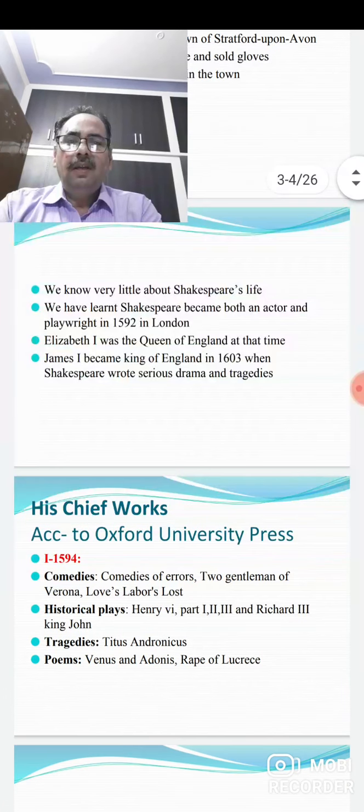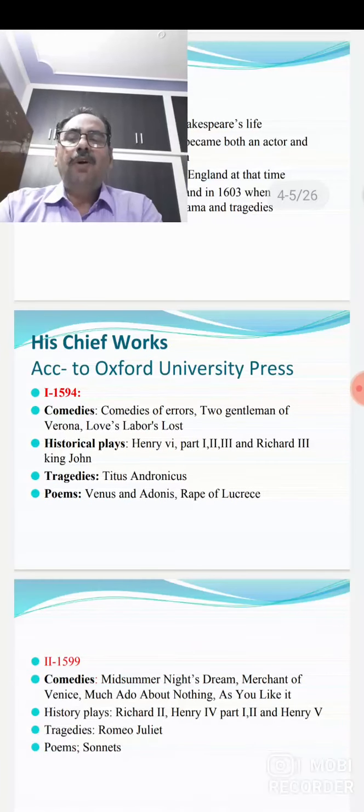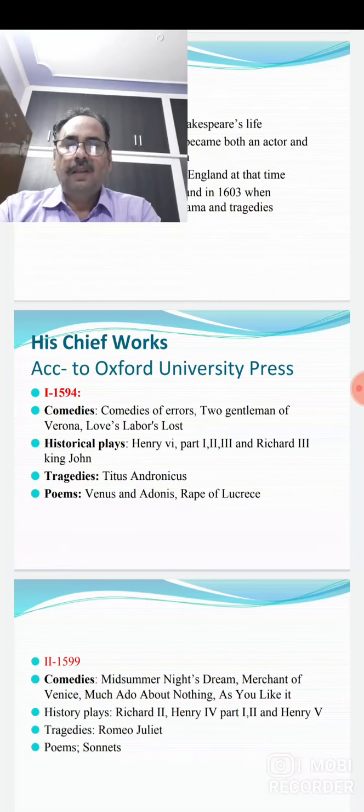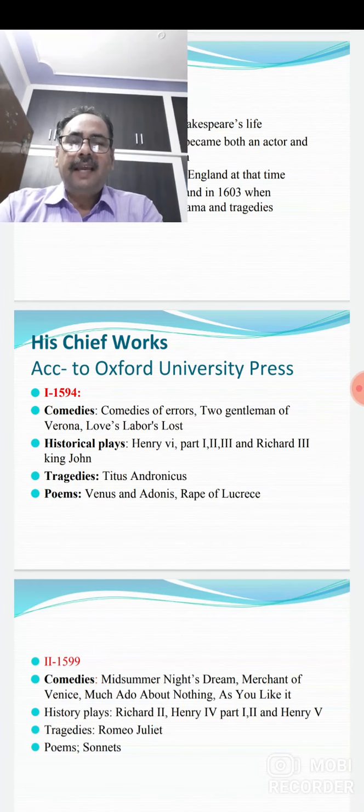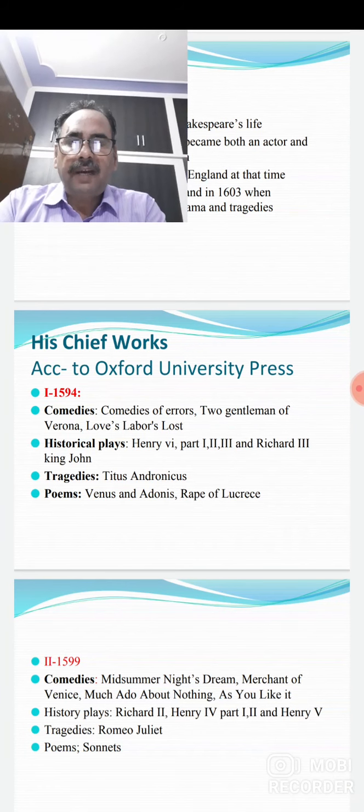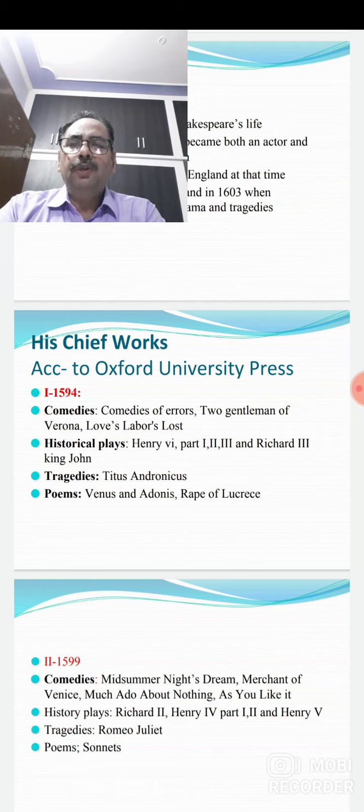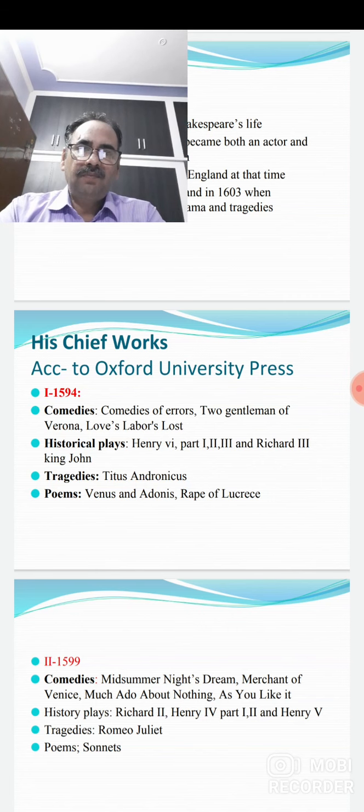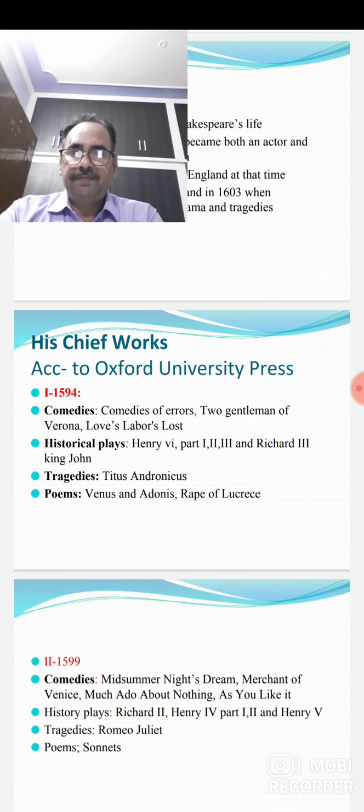Now let us see some of his chief works. His works we can divide into 4 phases, according to Oxford University Press. The first phase is 1594, when he wrote comedies like Comedy of Errors, Two Gentlemen of Verona, Love's Labour's Lost.